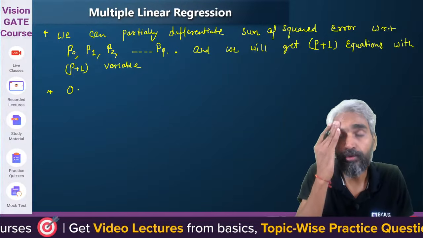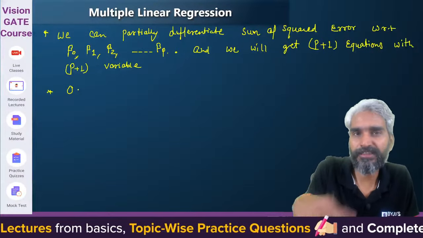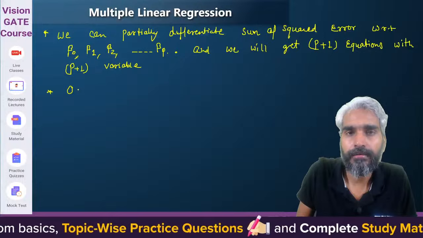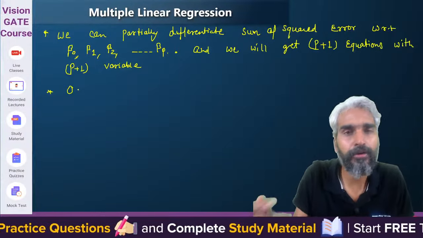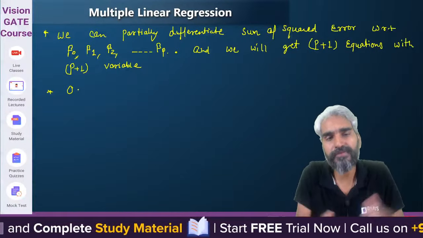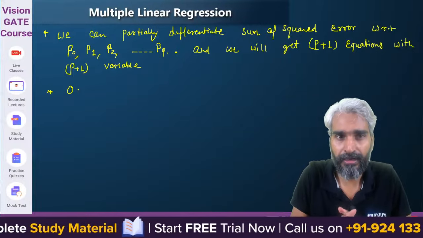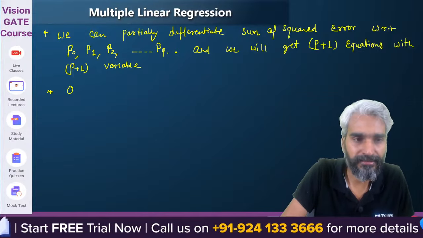And I hope you understand that if there are P plus 1 variables and P plus 1 equations, then you can eventually solve those P plus 1 equations using the concept of matrices. So that's where the concept of matrices can be used with linear regression. Yes?